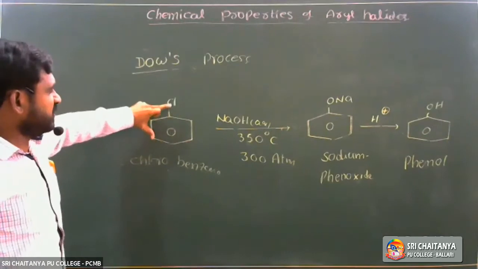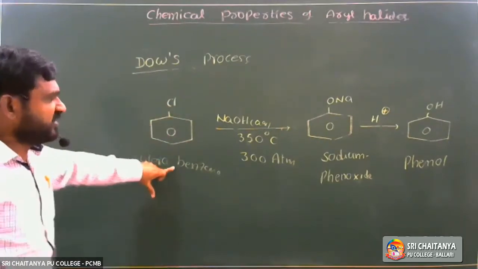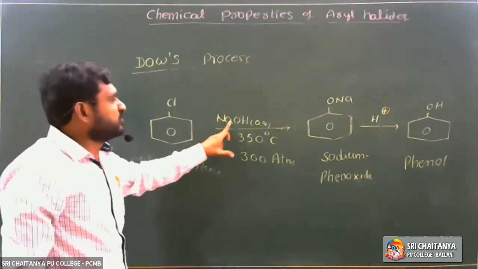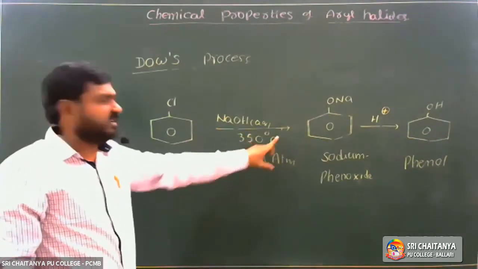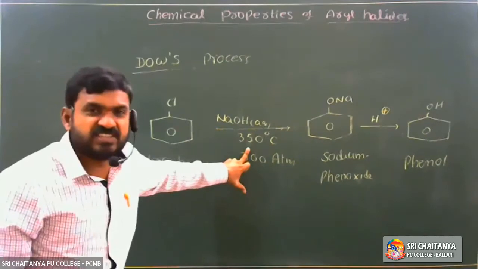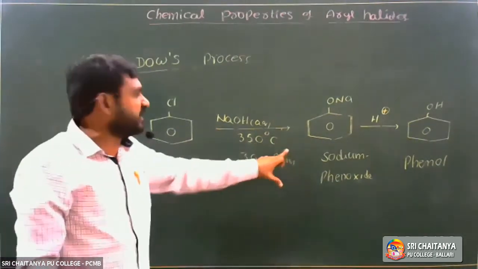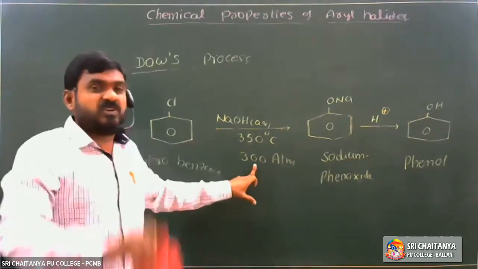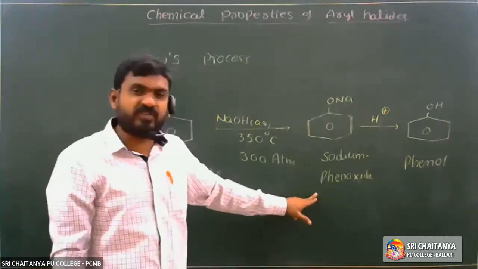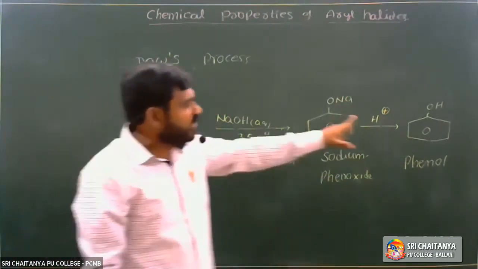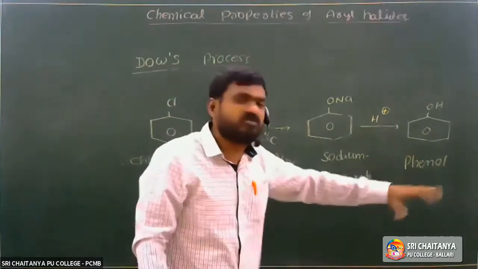Halobenzene, either chlorobenzene or bromobenzene or iodobenzene, is treated with sodium hydroxide, solid or aqueous, under rigorous conditions, about 350 degrees centigrade temperature at 300 atmospheres of pressure. It forms an intermediate compound called sodium phenoxide. Sodium phenoxide on acidification gives phenol.